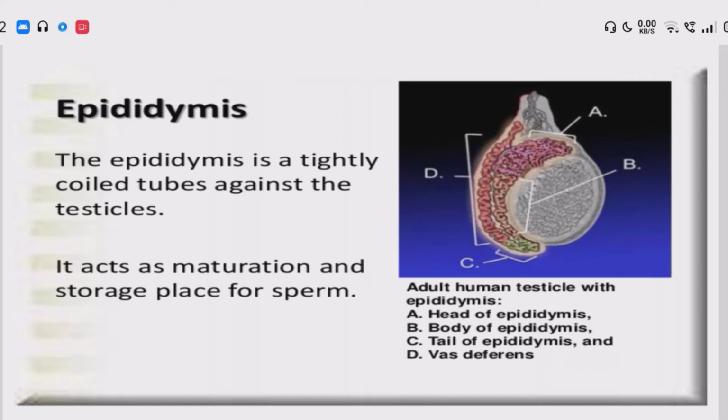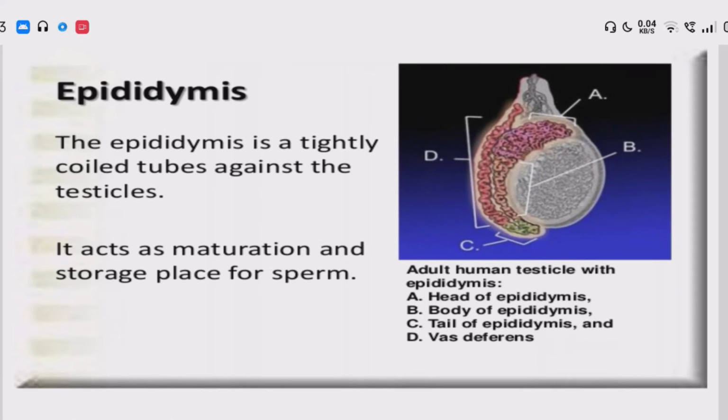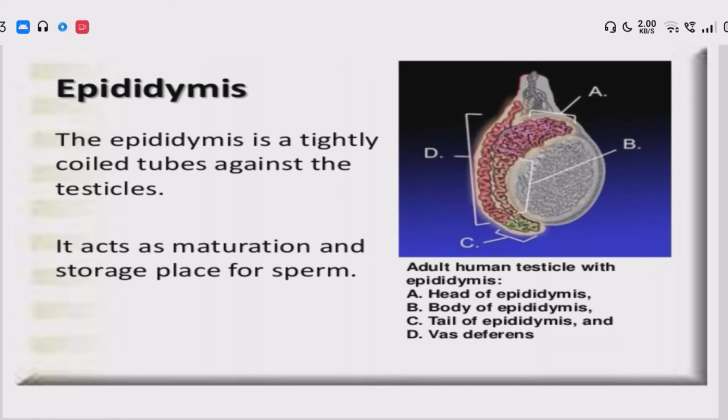Now you can see in the diagram: A, head of the epididymis; B, body of the epididymis; C, tail of the epididymis, here in green color.